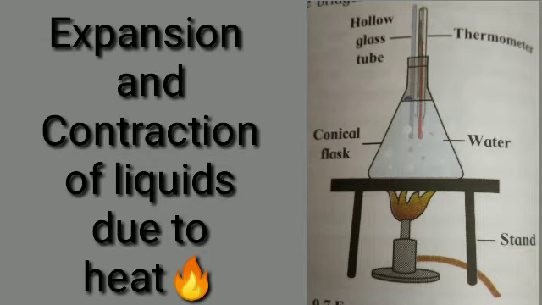Heat the water and with the help of the ruler, record the water level in the glass tube after every 2 degrees C rise in temperature. Take about 10 readings. Observe what happens when heating is stopped. When a liquid is heated, the distances between its particles increase and its volume too increases. This is called the expansion of liquids. When its temperature falls, the liquid contracts.